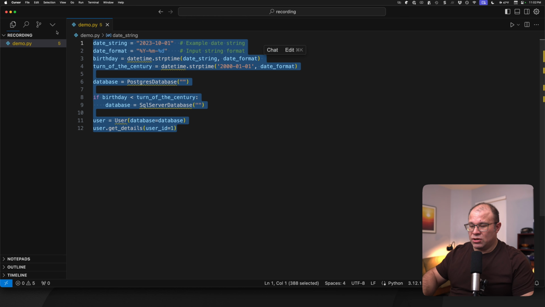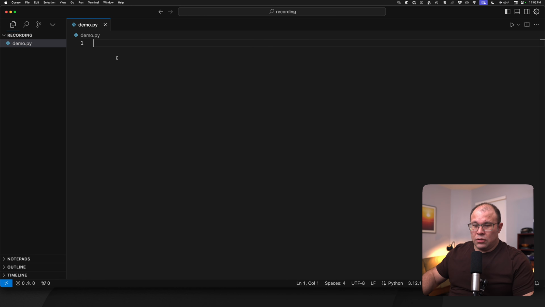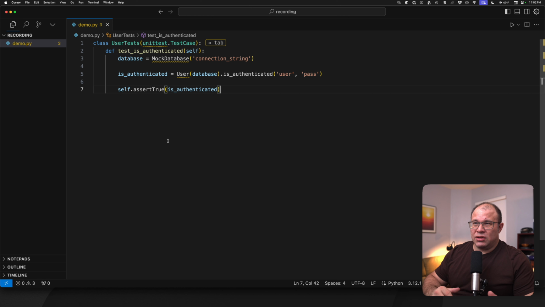Let's look at a new code. This class is called user test. It is your typical test in Python using the built-in framework that comes with Python. Here, in the previous examples, we had a Postgres database implementation. We also had a SQL Server database implementation. In this example, we have a mock database.